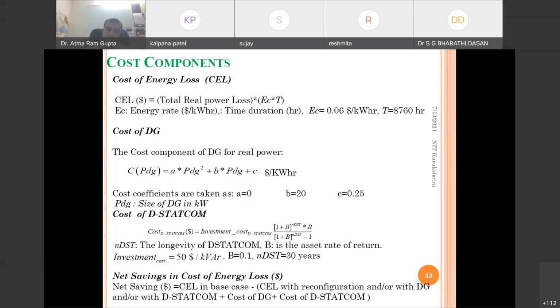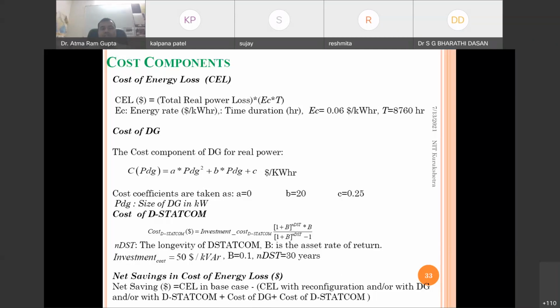Some literature has given the idea of calculating the cost of the DG or DSTATCOM devices, which is given here. In the net cost saving, we have to see the cost of energy loss before allocating these devices. Another technique is also there, that is reconfiguration of the distribution system, which also results in reduction of power losses.